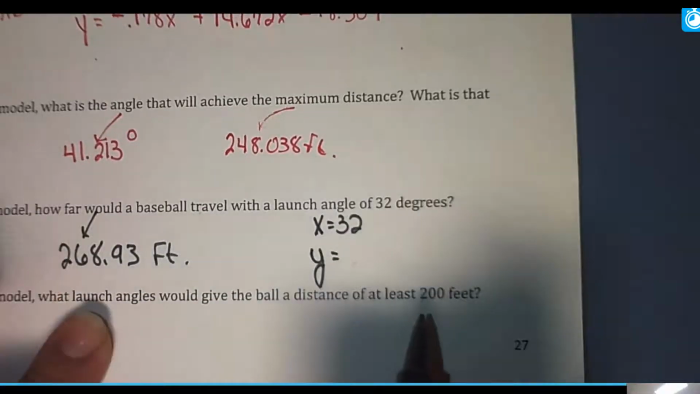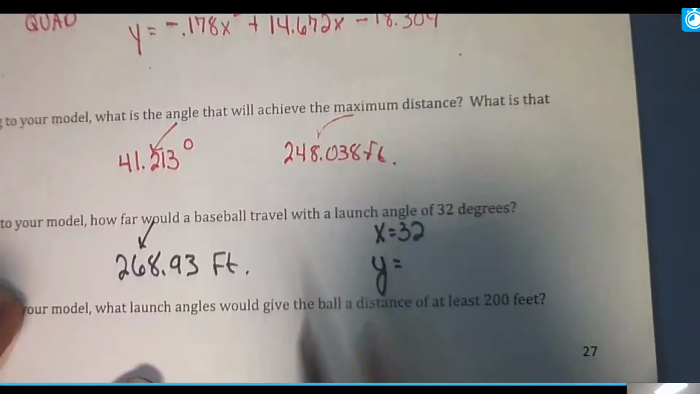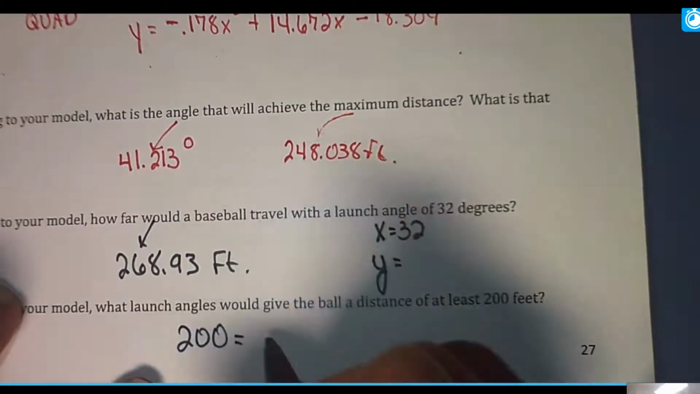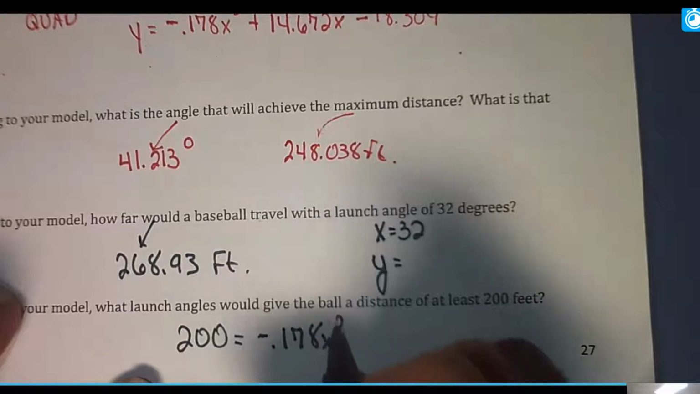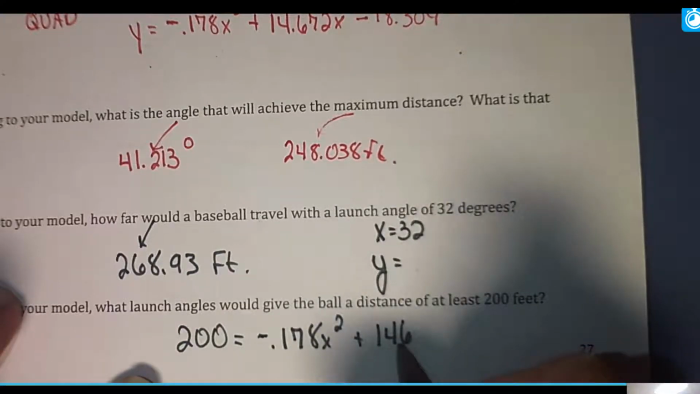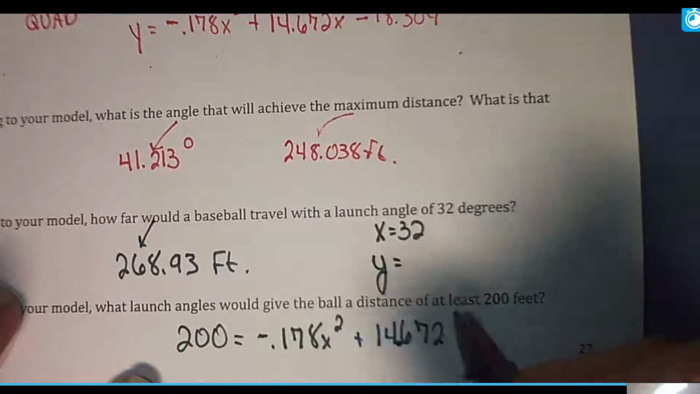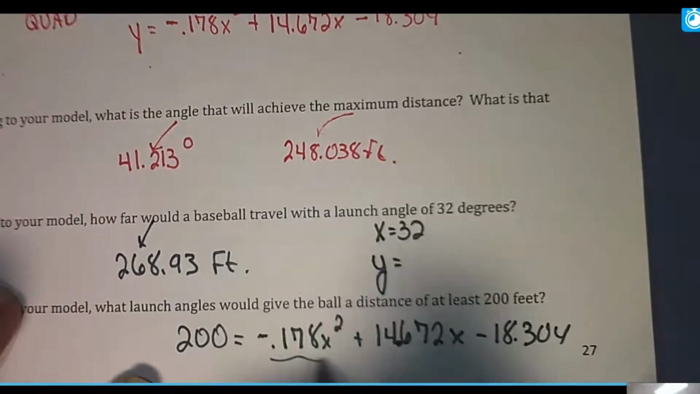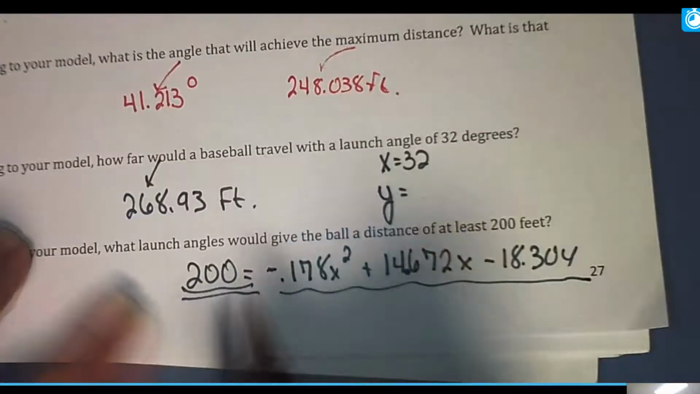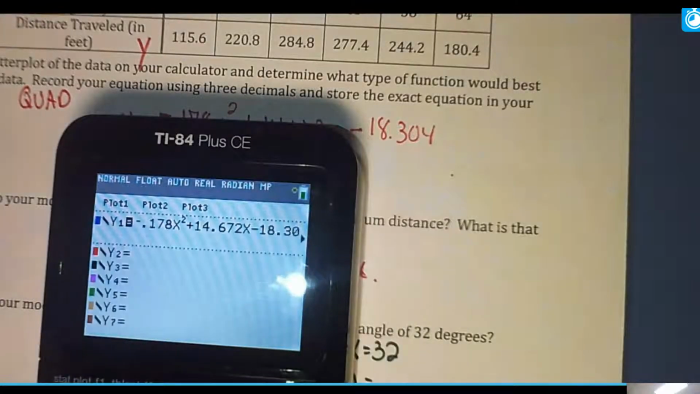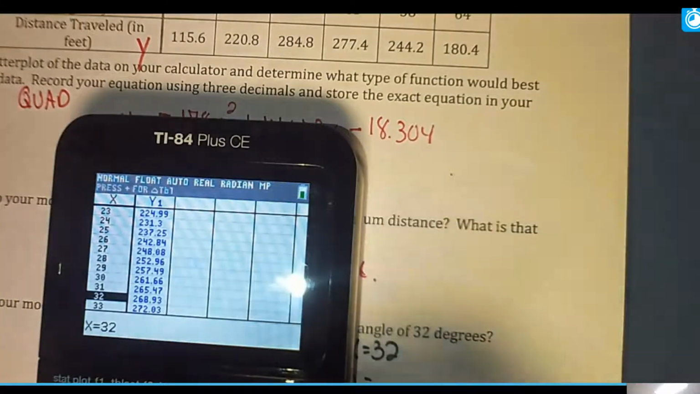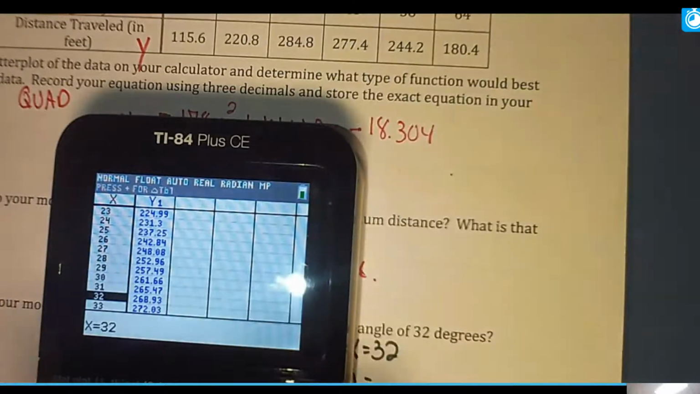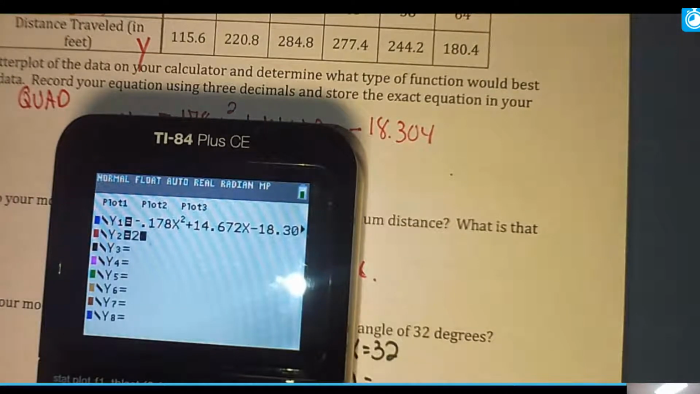All right, according to your model, what launch angle? So we'll have to figure out what x is when the distance is 200. So that means I'll be putting 200 in for y, and this is where we will use the idea of a system of equations. We already have this in y1, we're going to put this one in y2. So I'm going to go back to y1. And the table doesn't quite tell me because I can't quite see where it's 200. So I'm going to go to y and put in y2 200.